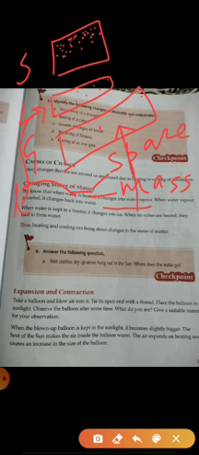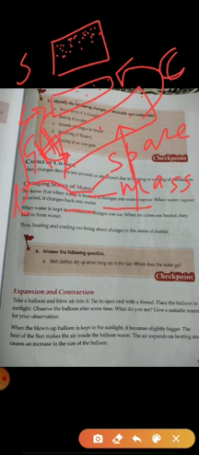When water vapor is cooled, it changes back to water, and when liquid heats, it changes to water vapor. Means when heating is done, it changes into water vapor, and when cooling is done, it changes into water.